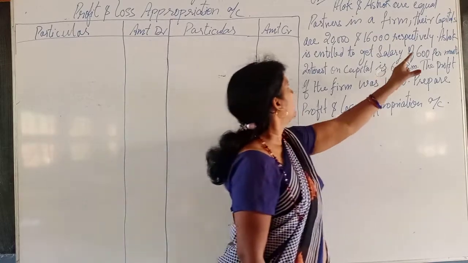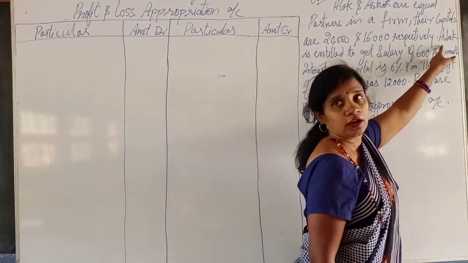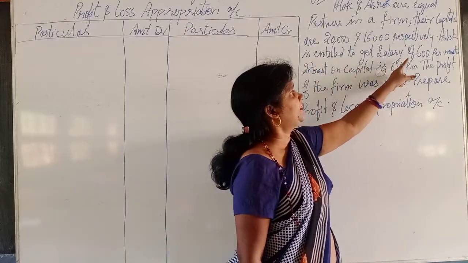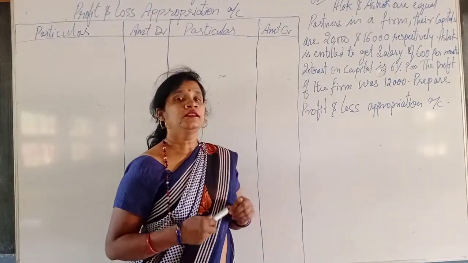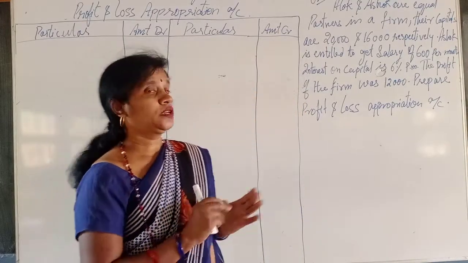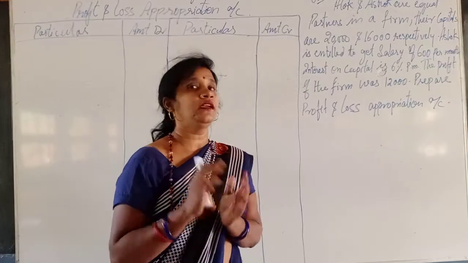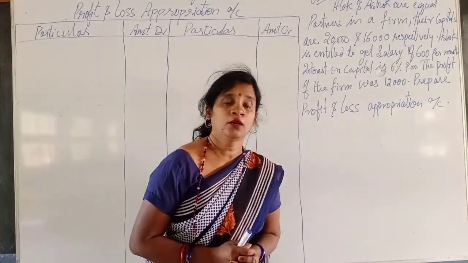After that, Ashok is entitled to get a salary of rupees 600 per month. So Ashok's salary will be 600 into 12, which means the yearly salary will be 600 into 12.